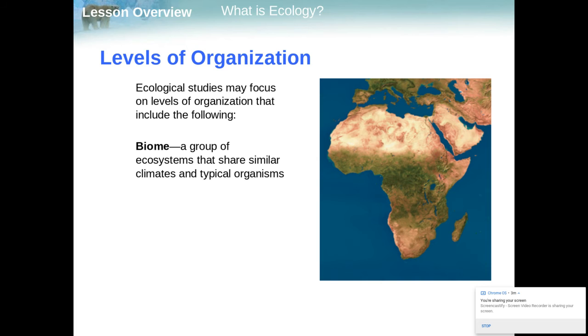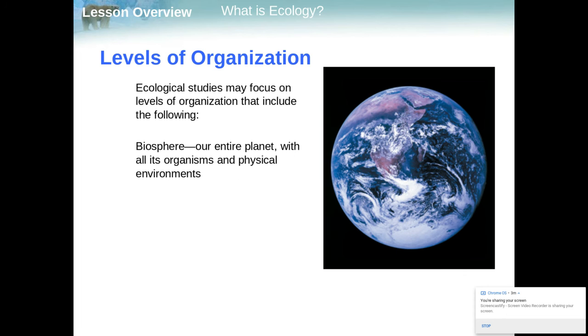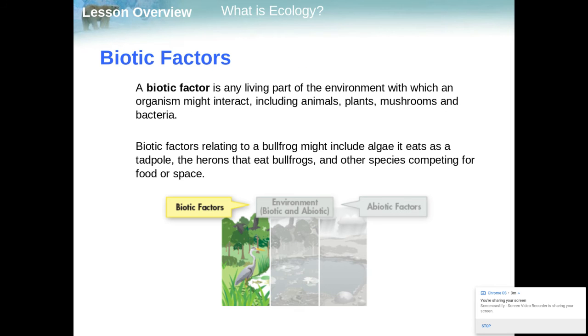Now, once we take several ecosystems and put them together, we create what is called a biome. Depending upon who you ask, there are 10 to 12 biomes found throughout Earth. We have a lesson that focuses on them later in this chapter. And then ultimately we end up at the biosphere. This is our entire planet with all living things and the non-living things as well. So, when we talk about living things, the actual term for these is biotic factors. It's any living part of an environment. It includes plants, animals, fungi, and bacteria.